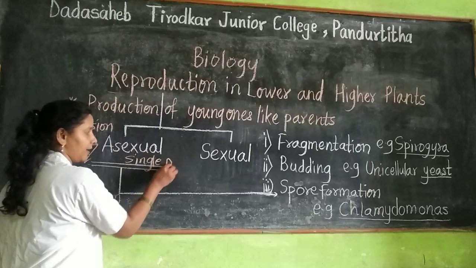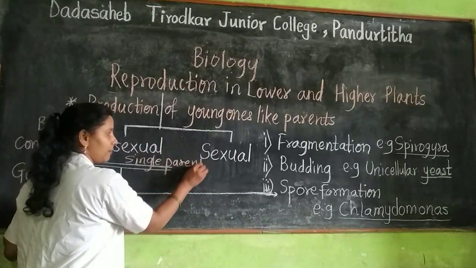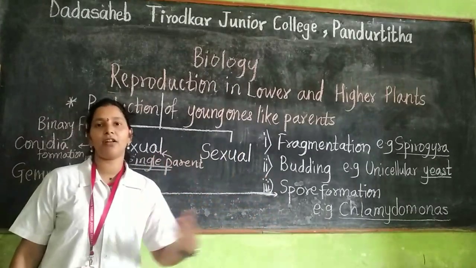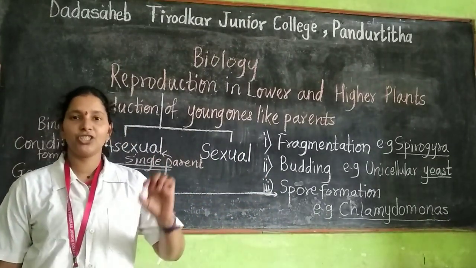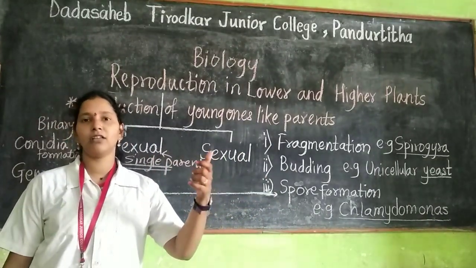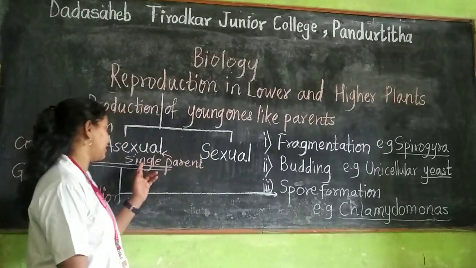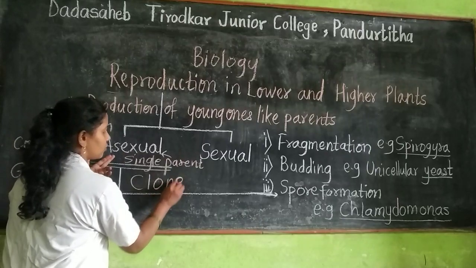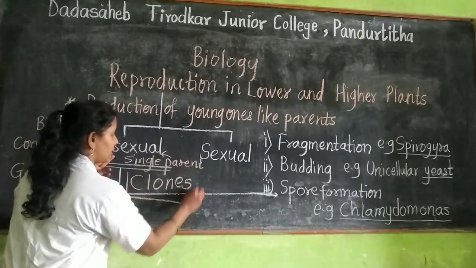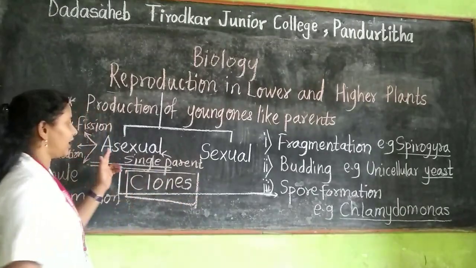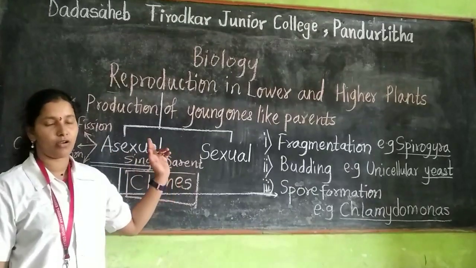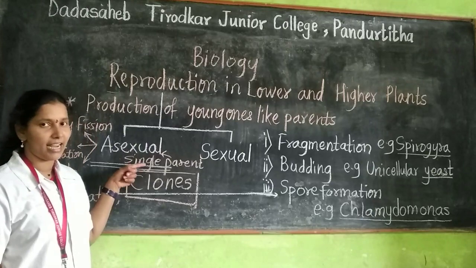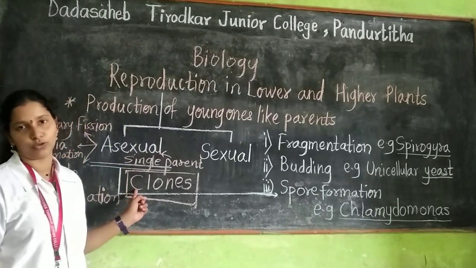Such genetically identical offspring are called clones. So in asexual reproduction, genetically identical organisms are developed from a single parent, and these are called clones.